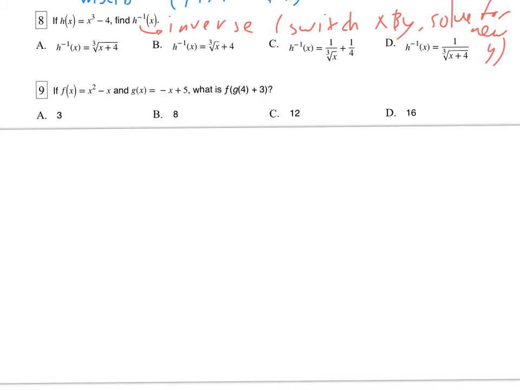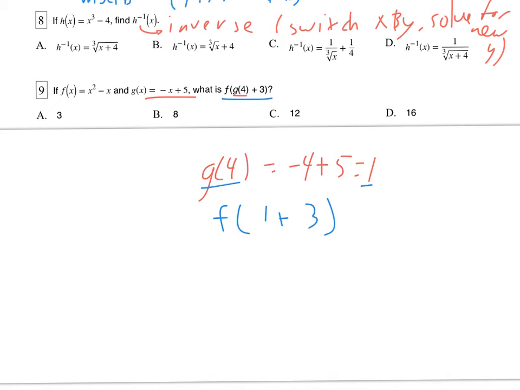All right, next up here. For this one, it looks a little more complicated, I think, than it actually is. You're just going to do it piece by piece. The furthest inside thing I see there is g of 4, so I'm going to find out what g of 4 is. If I plug in 4 into this, negative 4 plus 5, that's going to give me 1. Now if we look back at the bigger picture, that's going to say f of 1 plus 3. Because g of 4 is 1, I can just substitute that in, and now that's saying f of 4. So now you just have to figure out what f of 4 is, and then you're going to be done.